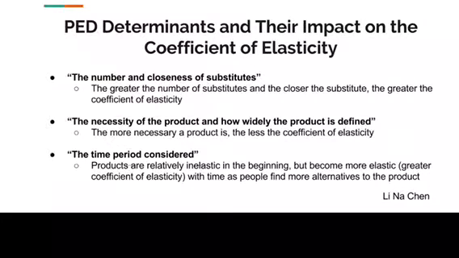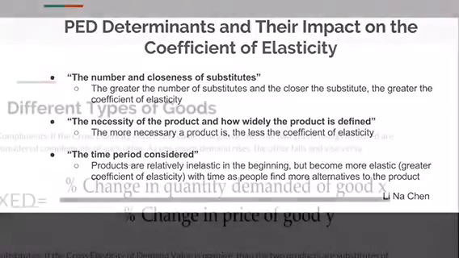So the three big PED determinants are the number and closeness of substitutes, the necessity of the product and how widely the product is defined, and the time period considered. All these things affect the PED and their impact on the coefficient of elasticity.